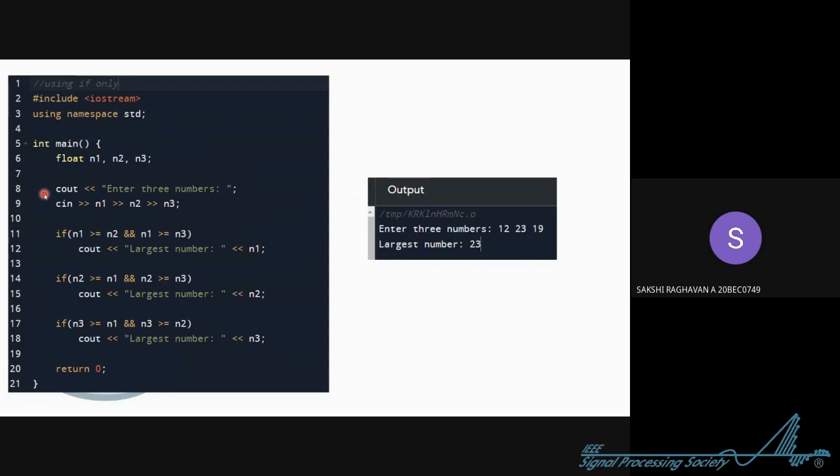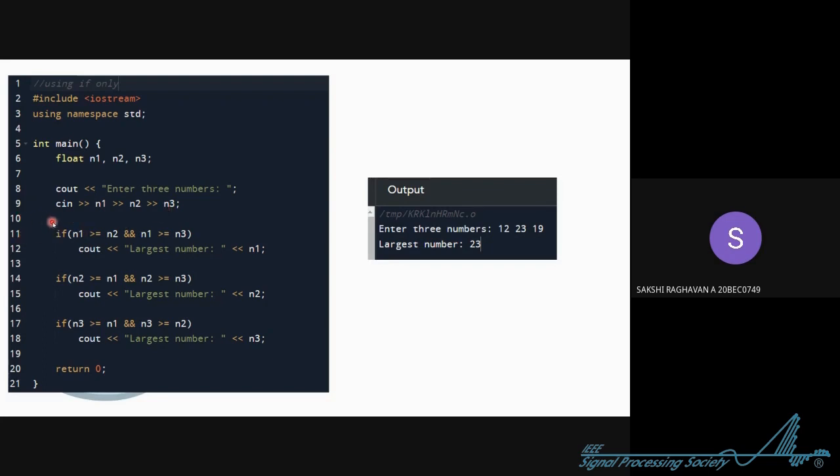Now we are going to solve this question using if only. The second, third, fifth lines we know. Now we are in the sixth line, where we are declaring three variables, n1, n2, n3. And what is the data type? Float, that is, it will store decimal numbers. Now we are printing this statement, enter three numbers. So this is output. Now in line 9, cin, so we are taking three inputs. See how we are taking them in a single line. You'll see how you type it in the output screen. So n1, n2, n3. Now the user will enter three numbers and those three numbers will be stored.